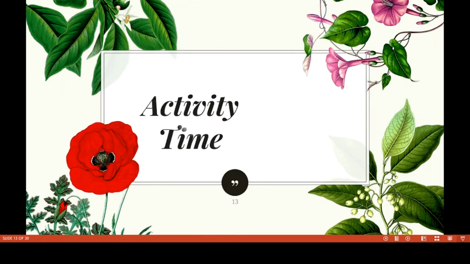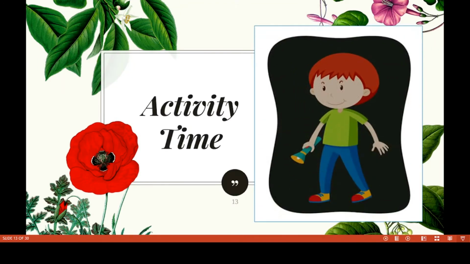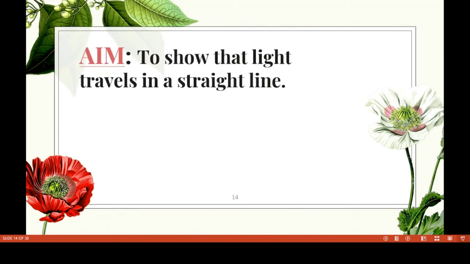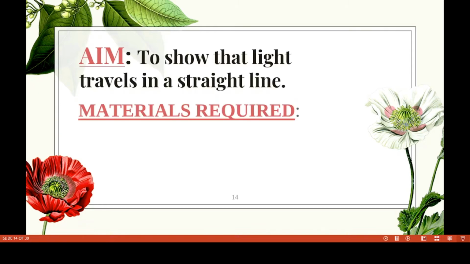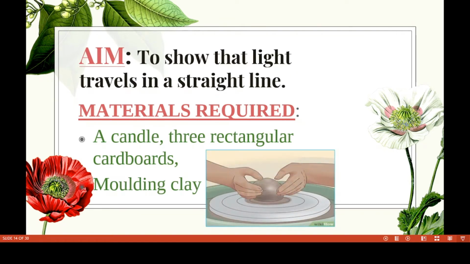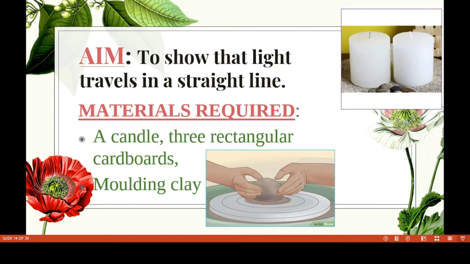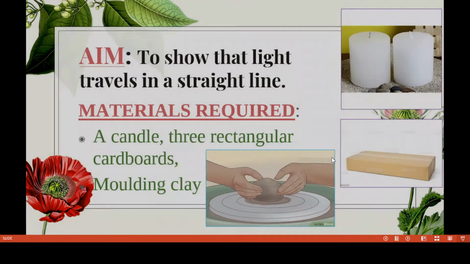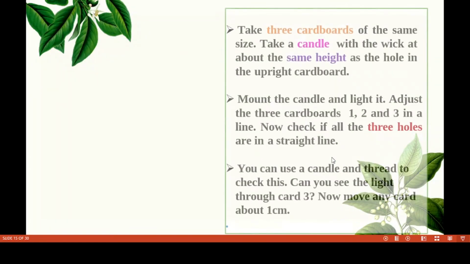Now we have to discuss another activity. Are you all ready? The aim is to show that light travels in a straight line. What are the materials required? First of all, we have to take a candle, 3 rectangular cardboards and molding clay.